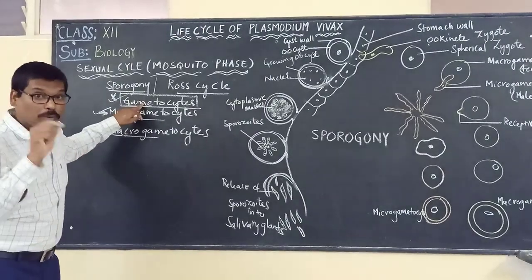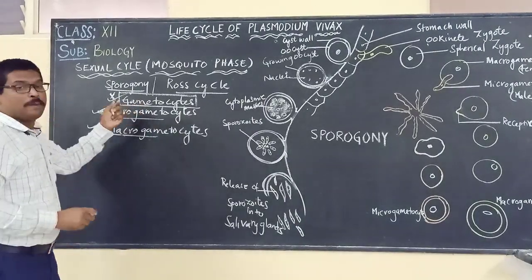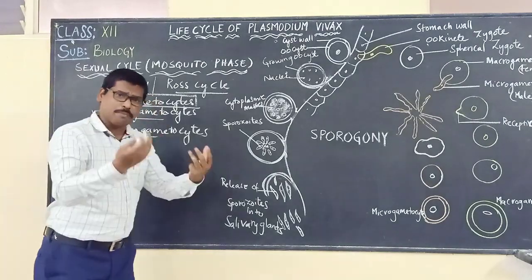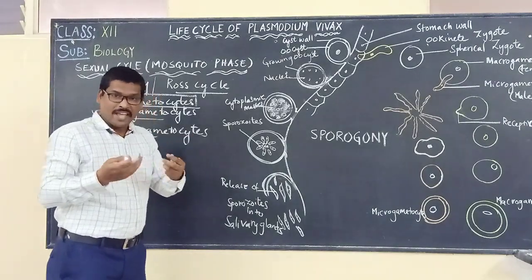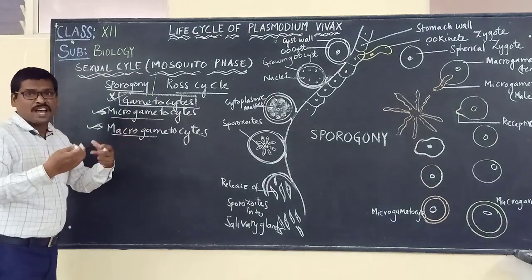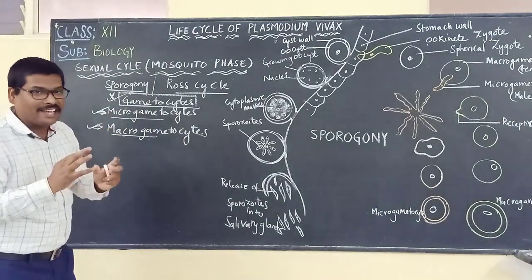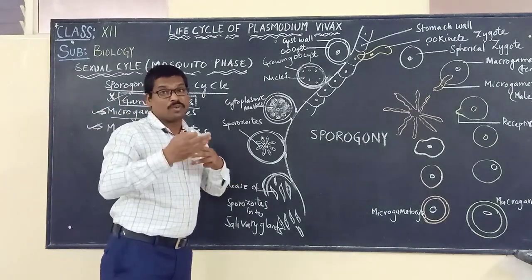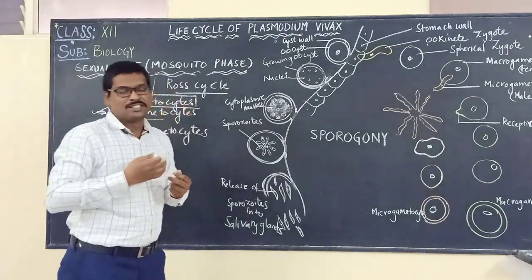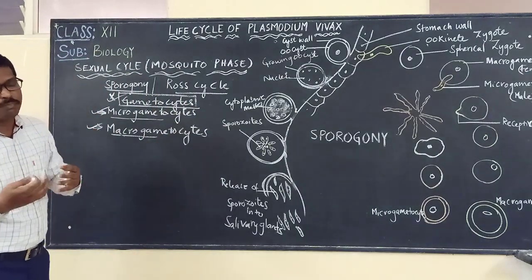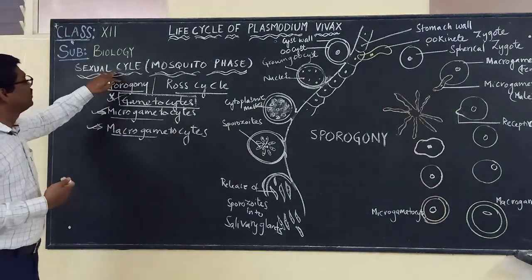The enzymes produced in the stomach of the mosquito. So you have to remember that. Now, as soon as these gametocytes are taken into the stomach of the mosquito, they will undergo changes. So we will discuss these changes. What are those changes that take place stepwise in the sexual cycle?